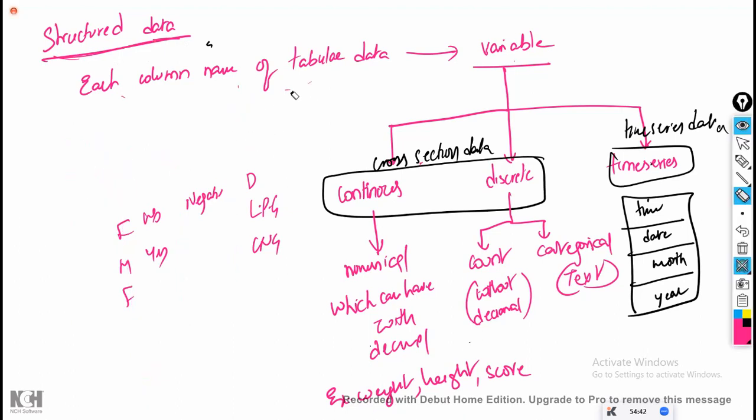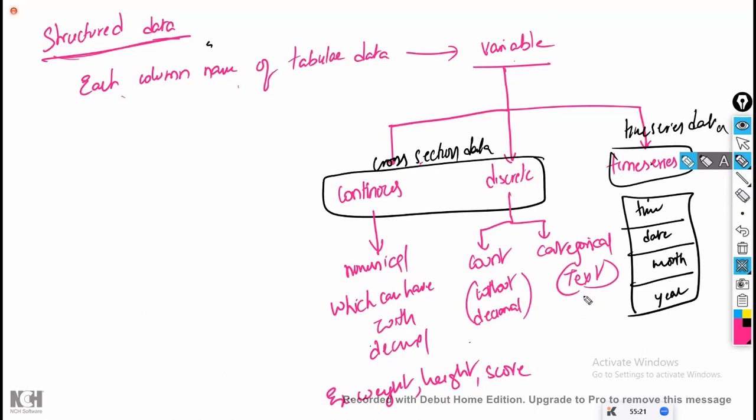In structured data, whatever English letters and text are there, everything comes under categorical. For example, letter grades: A grade, B grade, C grade. Text data. Your hair color: black color, brown color. Some people will have white color or other colors. Different colors will be there. Hair colors also come. Country names: text data. Your student names: text data. Everything is categorical data, right? All of them are categorical data.